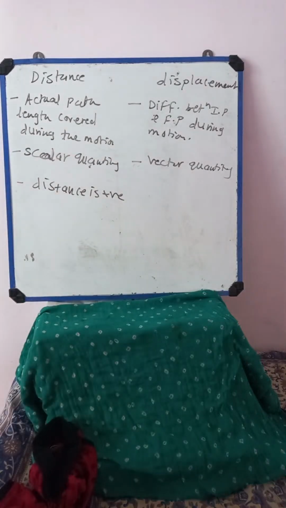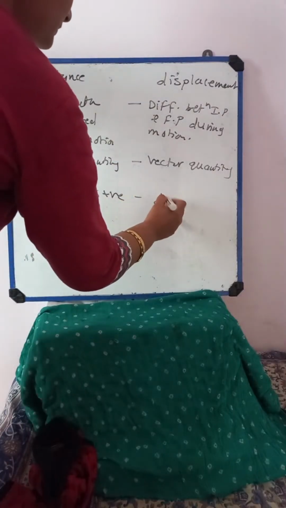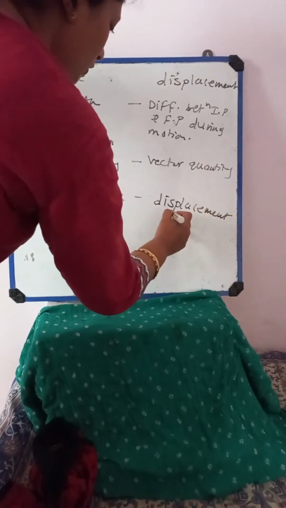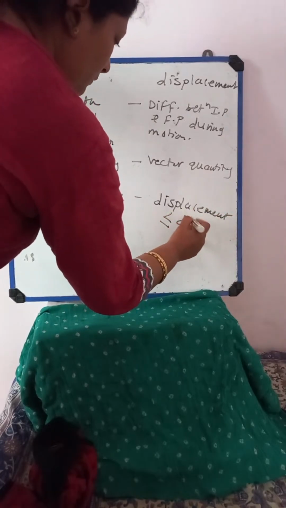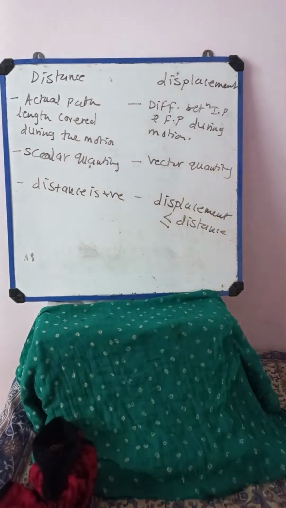Then what about the displacement? The magnitude of a displacement is always less than or equal to the distance traveled. Displacement is always less than or equal to the distance. Displacement may be zero. I am not saying it's negative, it's zero. But distance is never negative or zero, it is always positive.